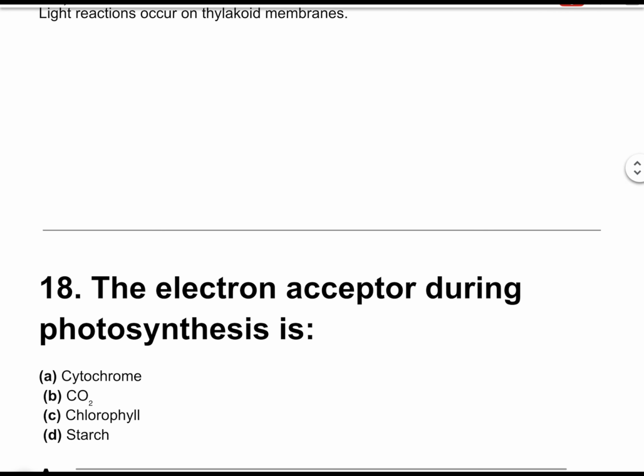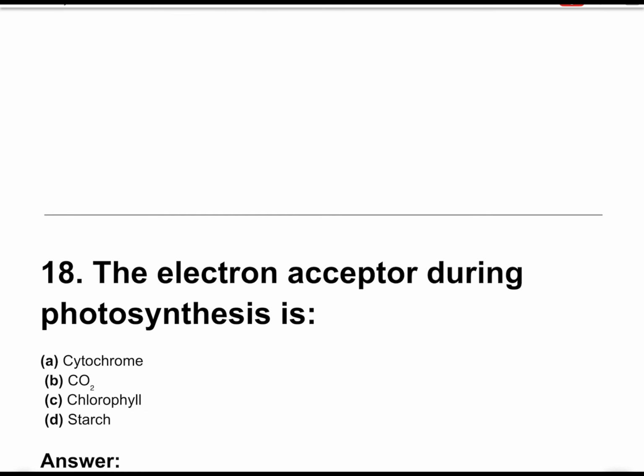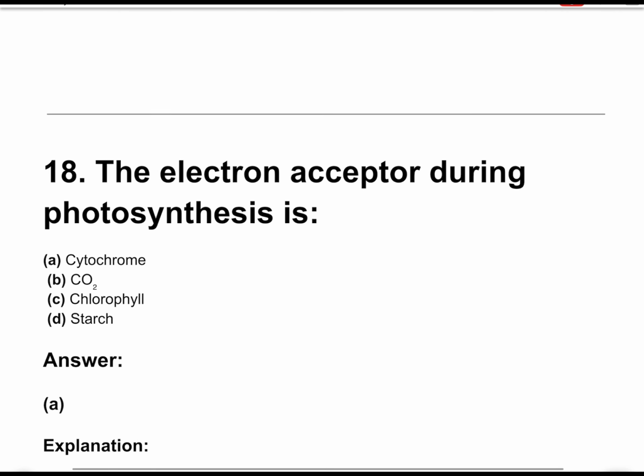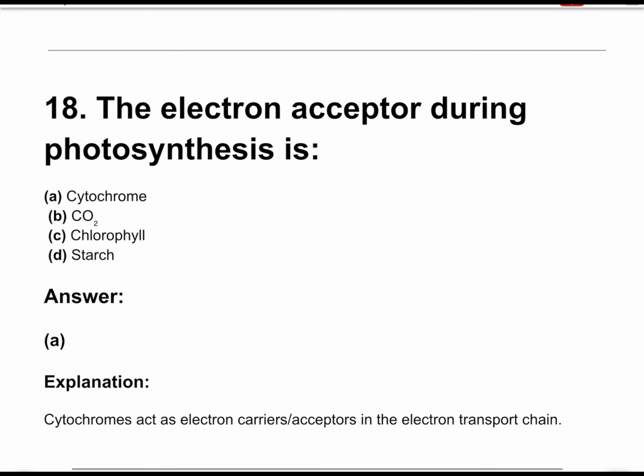Question number 18. The electron acceptor during photosynthesis is. The correct answer is option A. Cytochrome. Cytochrome acts as an electron carrier or acceptor in the electron transport chain.